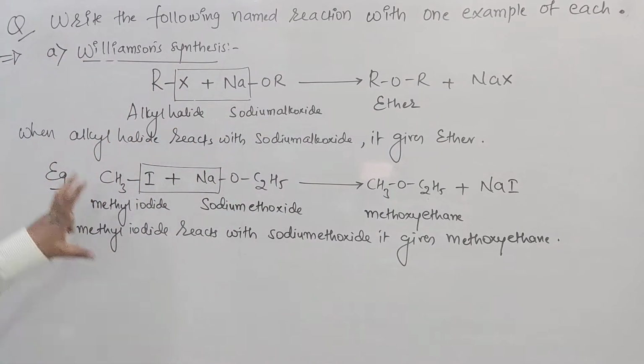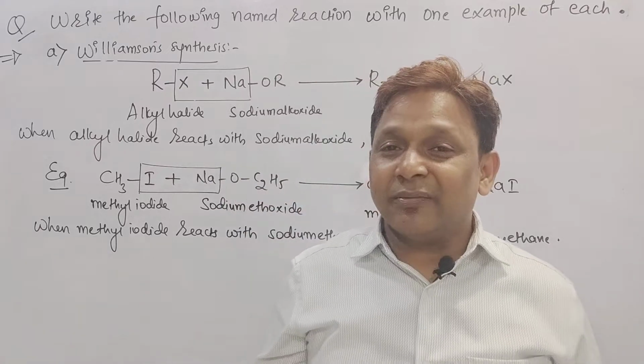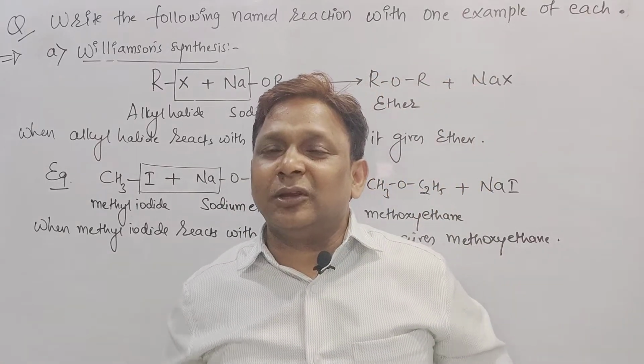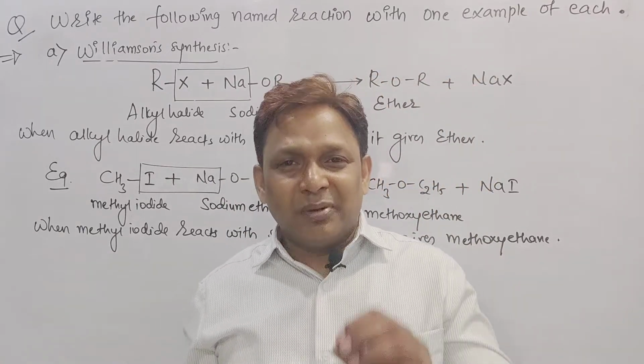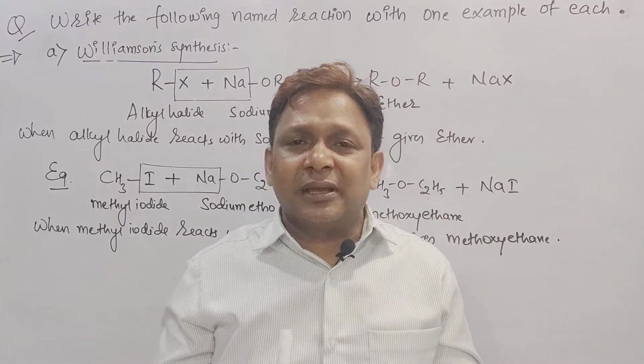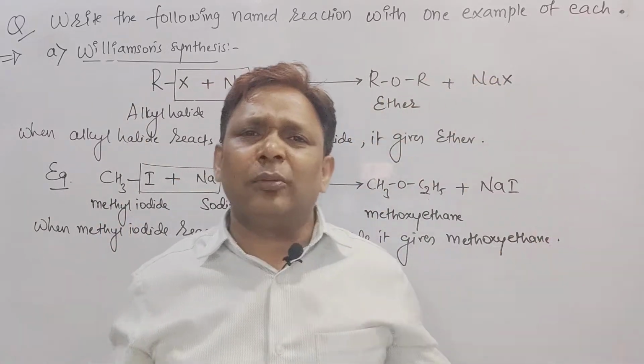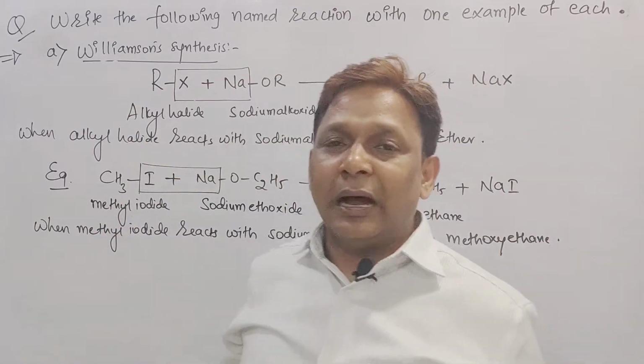Is it clear? If you write this, you will get 2 marks. You will think that for writing this much we are getting 2 marks, it's very difficult. But it's very simple. See here, Williamson synthesis: if they ask, in your mind what you should get, you are going to prepare the ether, by the formula ROR. How to prepare?